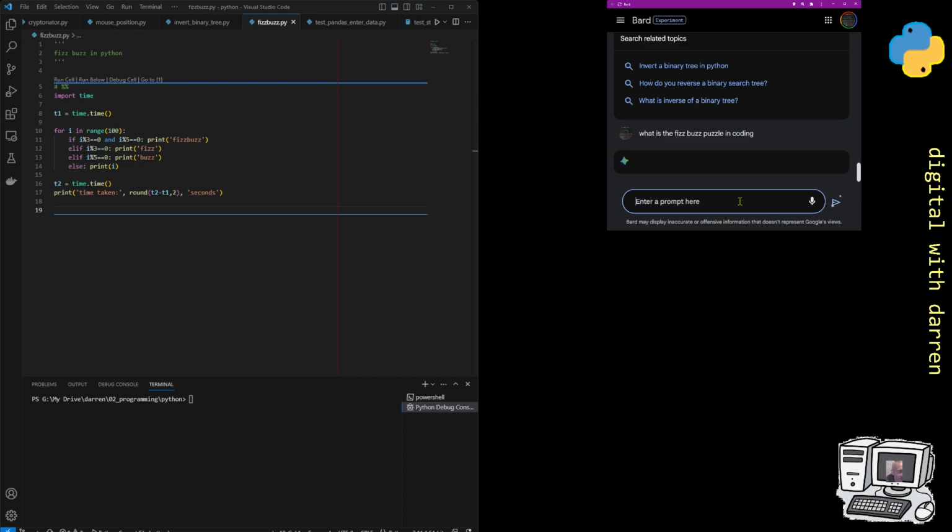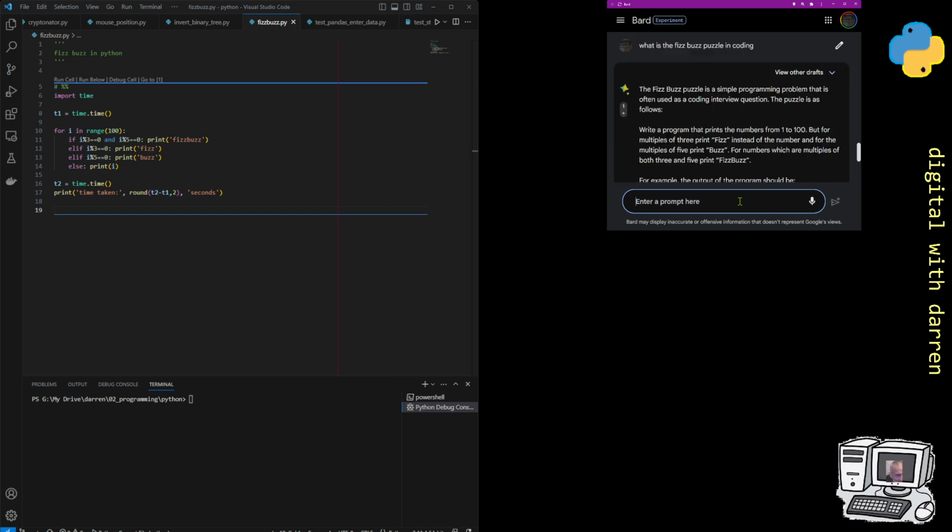In coding, I just stuck it into Bard. I could have stuck it into Google, and I'm sure I probably got a better set of results out of here. But I'm just doing it like this so we can see. Let's just see if we get anything back. Oh yeah, here you go. So I'm not going to copy this into the code, or maybe I will and I can delete it afterwards.